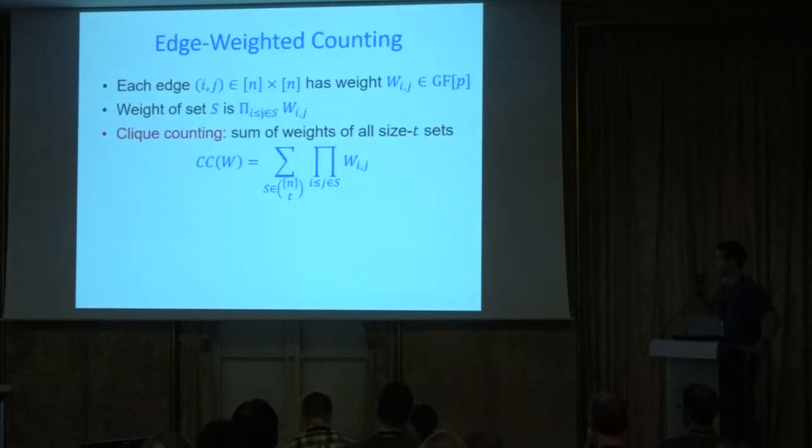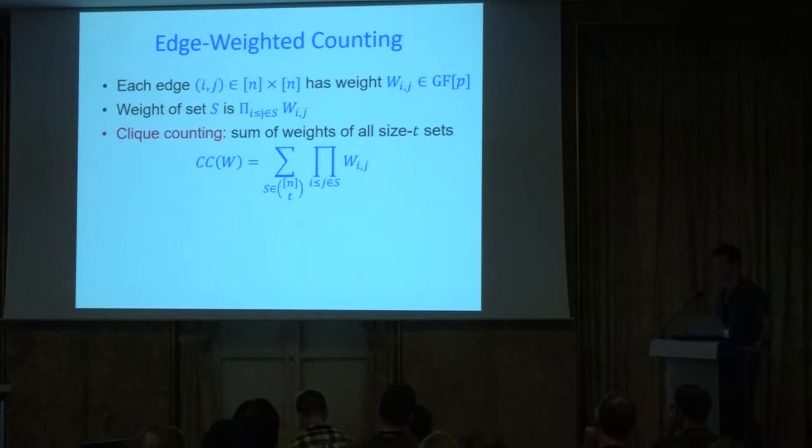So let me first tell you about the weighted versions of the problem. So the edge-weighted version of clique counting puts a weight on each edge. You can think of these weights as integers, but for the talk, I prefer for you to think of them as coming from a finite field, say of prime cardinality p. And think of an edge that's not in the graph as having weight 0, and an edge that is in the graph has some non-zero weight over